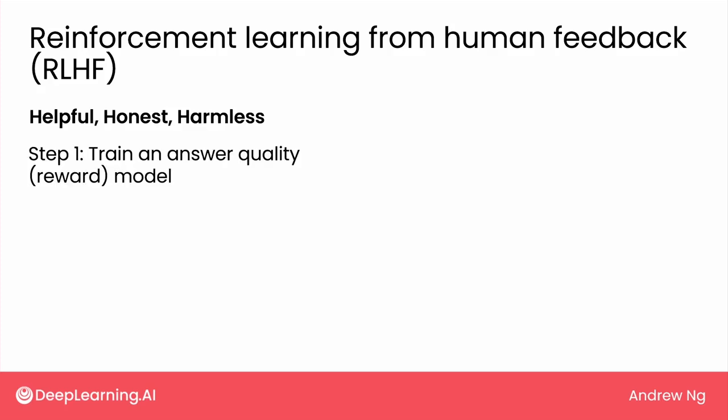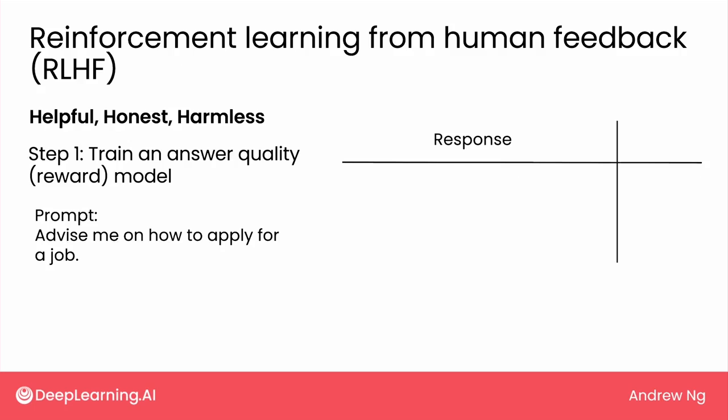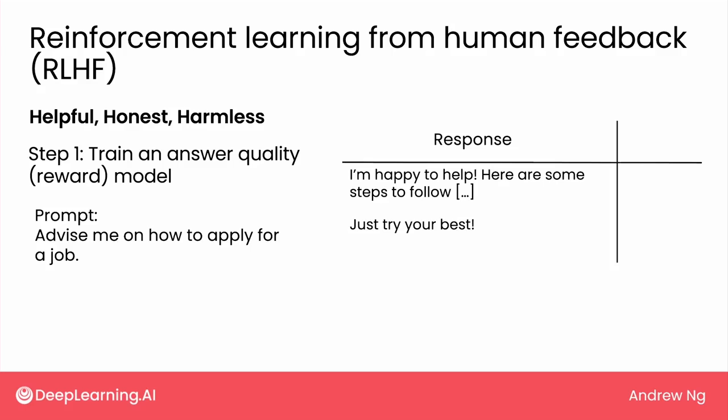The first step of RLHF is to train an answer quality model. In other words, we'll use supervised learning to learn to rate the answers of an LLM. For example, given a prompt like, advise me on how to apply for a job, we might have an LLM generate multiple responses, such as, I'm happy to help, here are some steps to follow, and then have a bunch of useful steps after that. Or it might say, just try your best, which is not that helpful, but not that terrible. Or it might say, it's hopeless, why bother? So that's clearly not a great response.